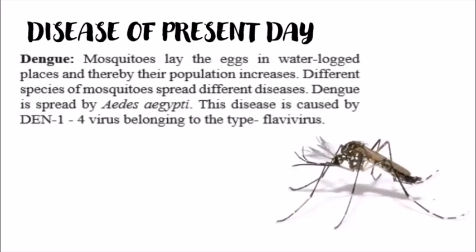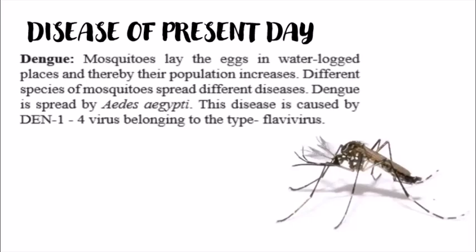Now, the dengue virus, the name of this virus is Den-1,4 virus, and it belongs to the type flavivirus. So, the mosquito is affected by Den-1,4 virus, and that particular virus then gets transmitted into the human's body when that infected mosquito bites us.